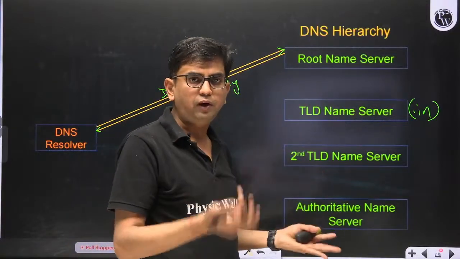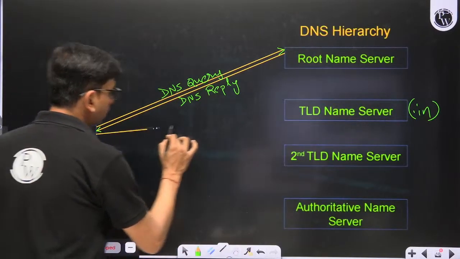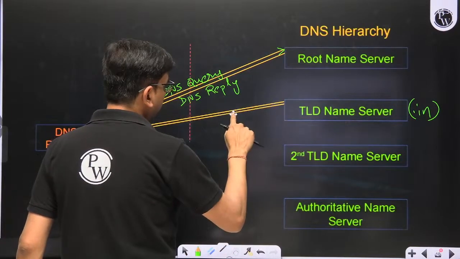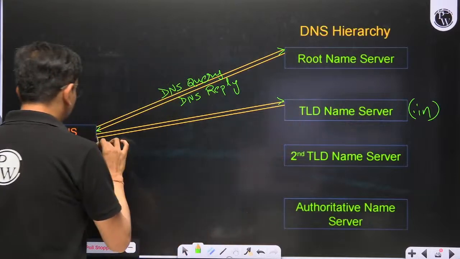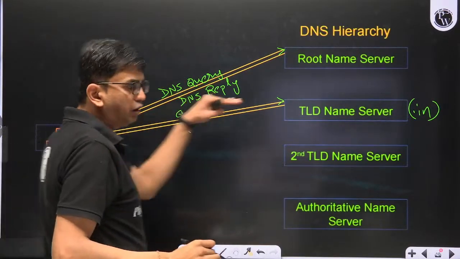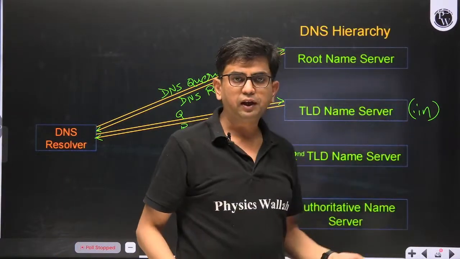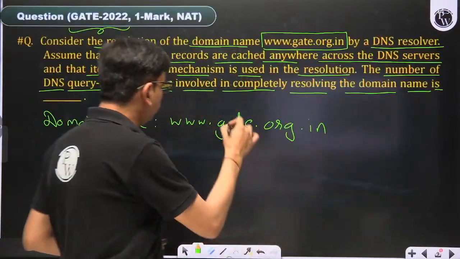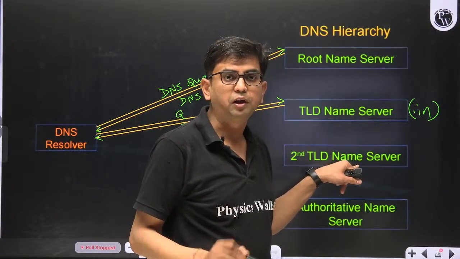The same query we have to forward to this name server, and we have forwarded the same query to this name server, and this name server will give a reply to us. So this is the query and this is the reply. The same query is forwarded to this, www.gate.org.in, saying that I am the TLD for .in, but the second top level domain in your URL is org. So I am giving the corresponding top level domain which is representing the org.